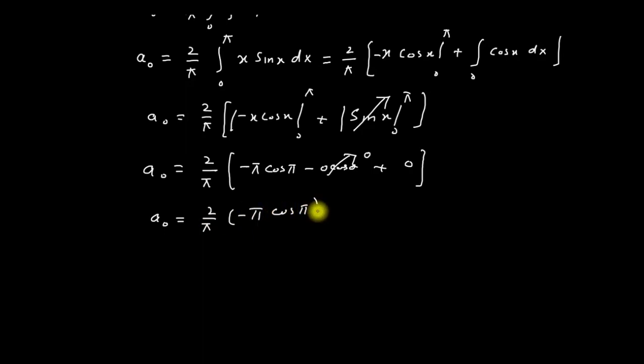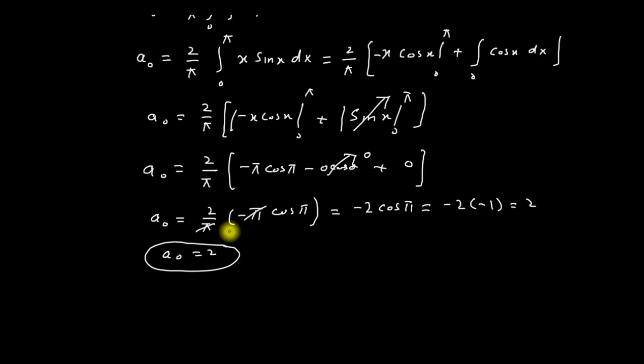Here this pi and this pi cancel and we get minus 2 cos pi. And we know that the value of cos pi is equal to minus 1. So we get minus 2 times minus 1, which is equal to 2. So the value of a naught is equal to 2.